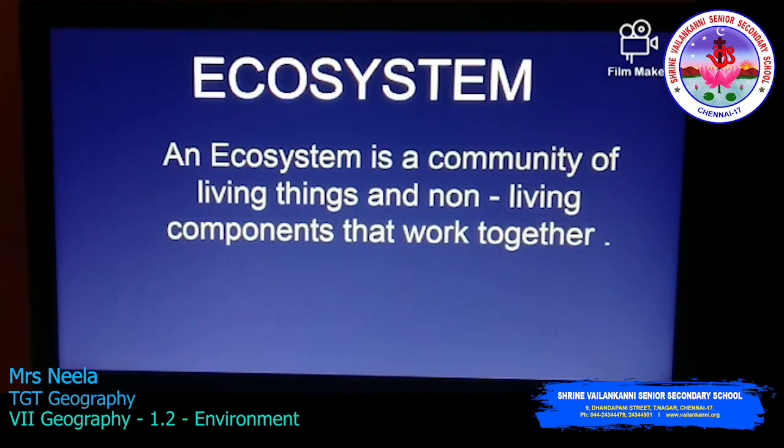What is meant by ecosystem? It is formed by the interaction of all the living organisms with the physical and chemical factors of the environment, which consist of the non-living components. They all work together. That is simply explained as the plants, animals and human beings depend on each other with their immediate physical surroundings. That is, they are interdependent.